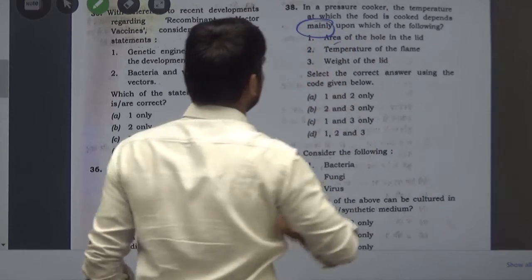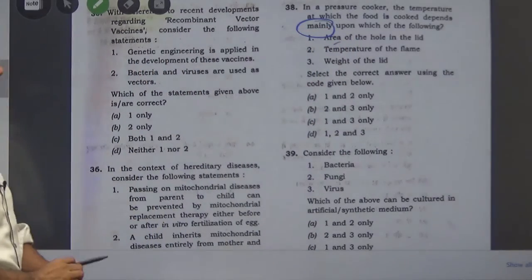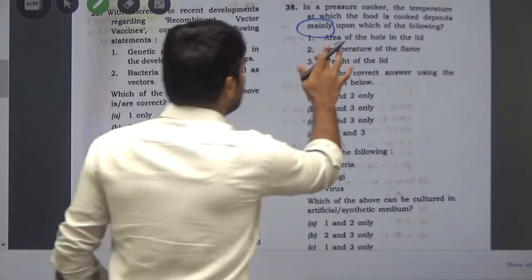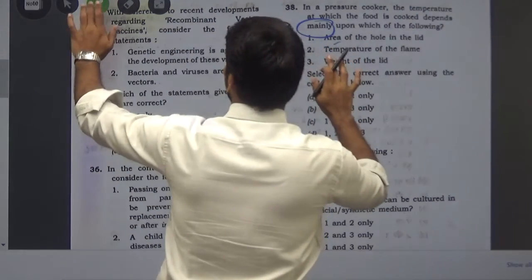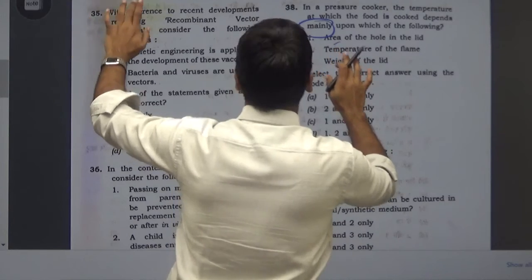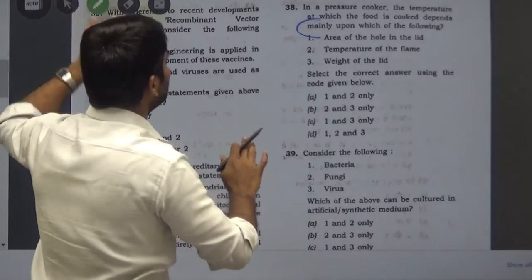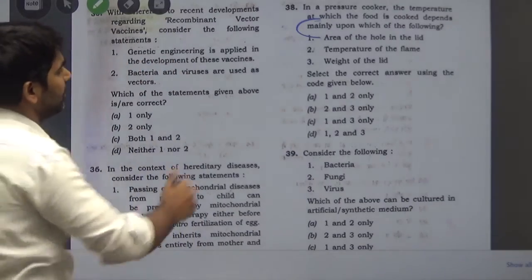Mainly. This is actually, you have to show the major things that affect the temperature of the pressure cooker.